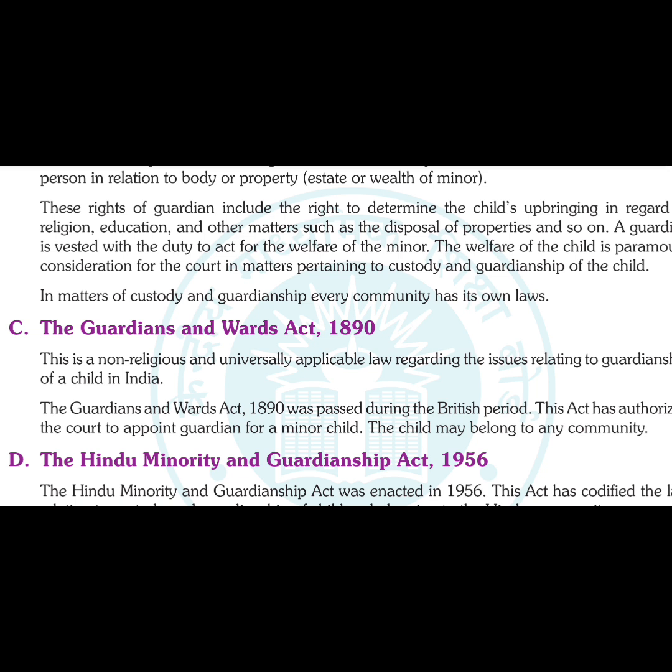So that all has to be taken into consideration. That's why also the court considers what the child's religion is and whether this guardian can be appointed or not, who may belong to the same or different religion as that of the child. Okay, and other matters like disposal of property. Of course, if the minor has some property in his name, then how it will be disposed of, its consent, its decision will also be taken by the guardian. So that are his rights.